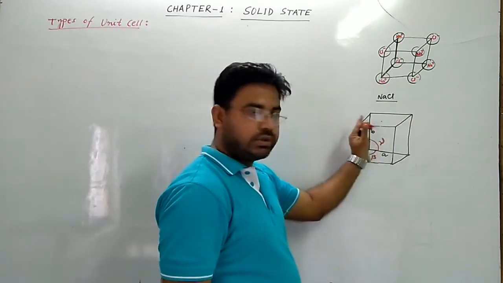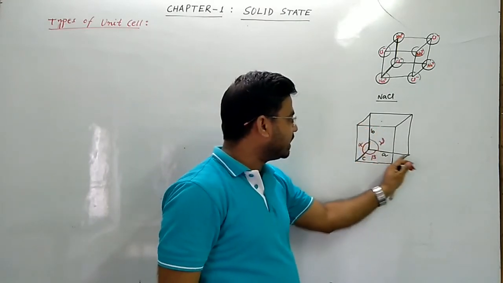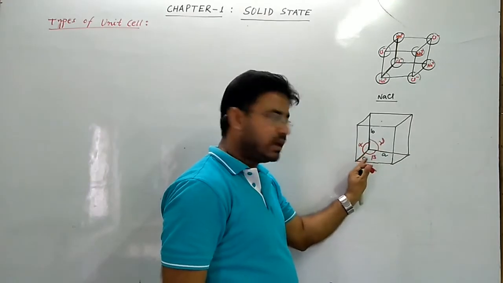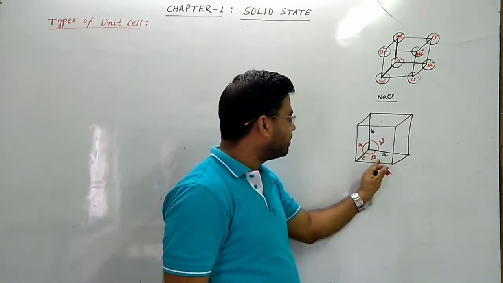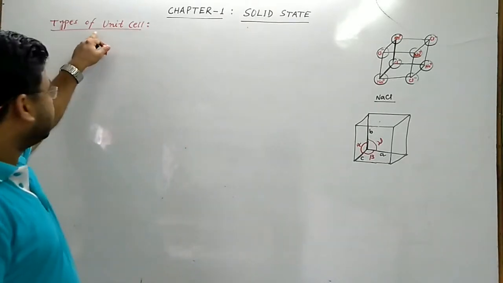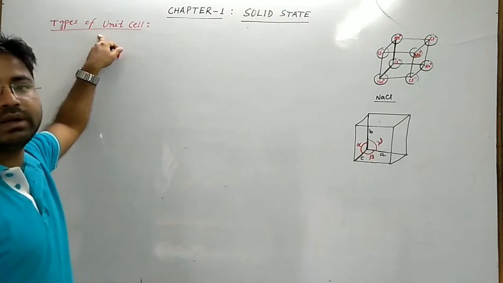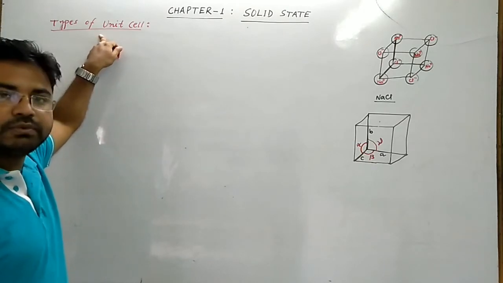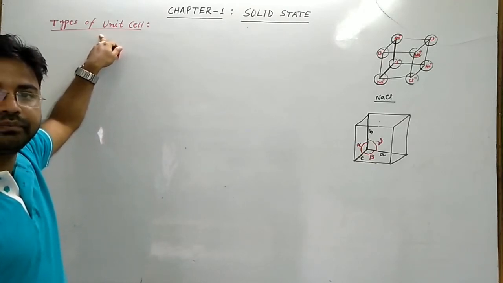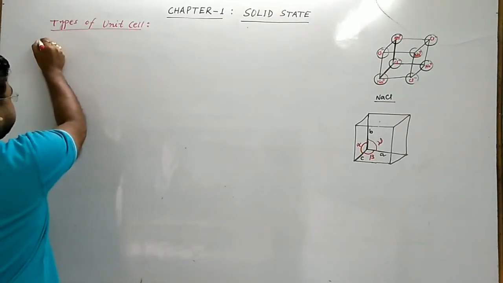So these are the 3 angles. Depending on these 6 parameters, that is axial lengths a, b and c, and axial angles alpha, beta and gamma, unit cells are classified into 7 types.